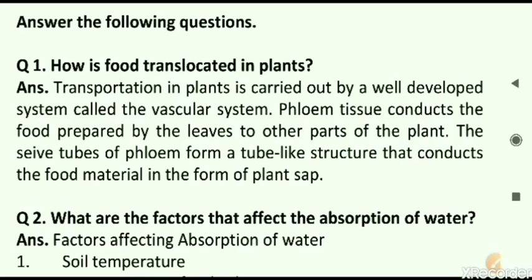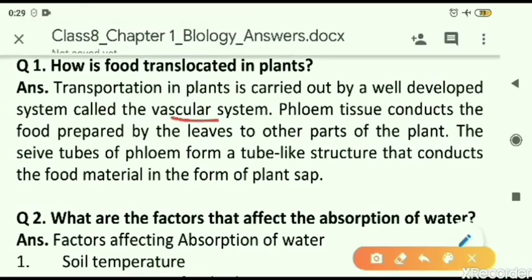First one, transportation in plants. How is it done? It is carried out by the vascular system, which contains phloem. Phloem tissue conducts the food prepared by the leaves to the other parts of the plant. And in the phloem, what is responsible is the sieve tubes.